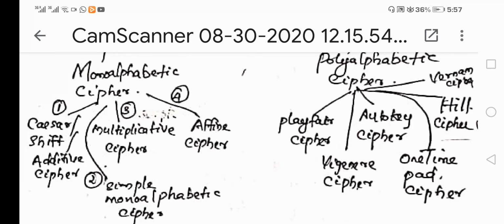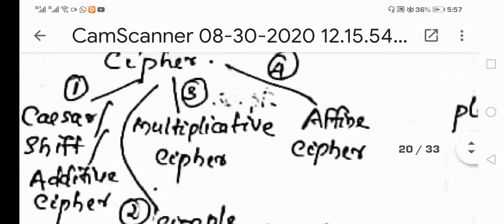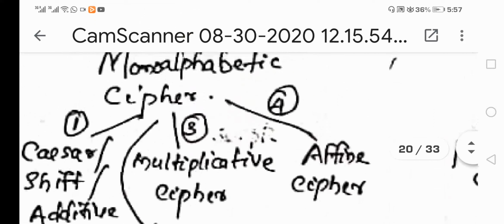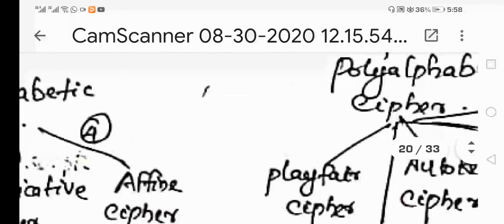Some examples of monoalphabetic ciphers are Caesar cipher, simple monoalphabetic cipher, multiplicative cipher, and affine cipher. Each and every one of them we will study in detail, and I hope you have already gone through the first type of monoalphabetic cipher, that is Caesar cipher. I told you the details of the Caesar cipher in the last class itself. The simple monoalphabetic cipher, the multiplicative cipher, and the affine cipher need to be studied in detail, and also the various types of polyalphabetic ciphers we have to look at in detail.